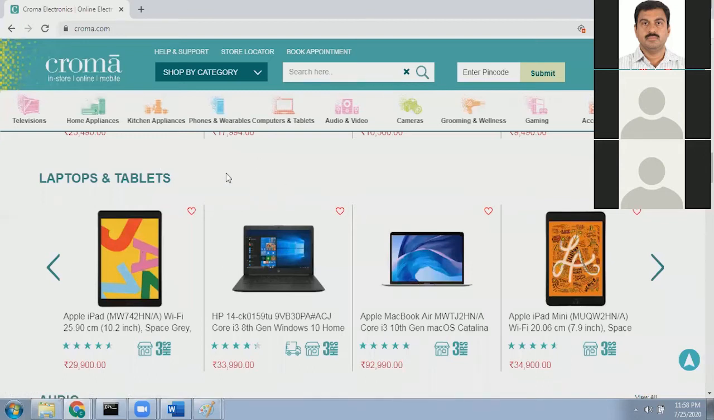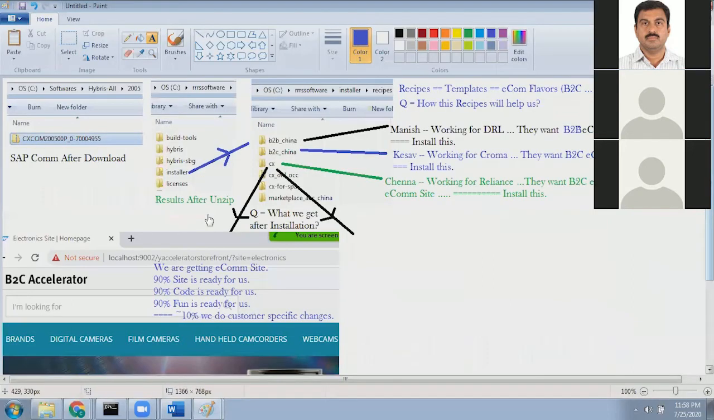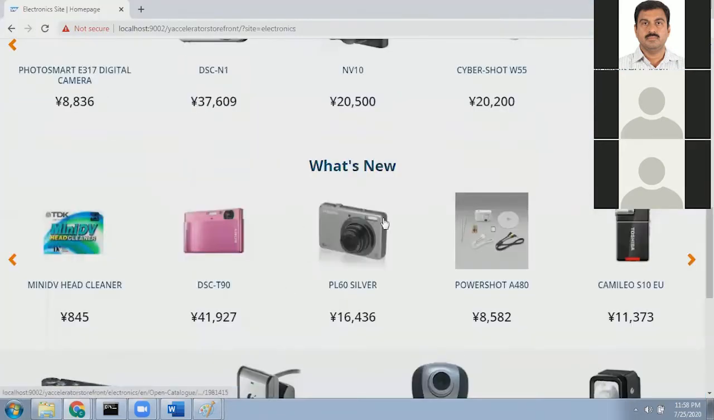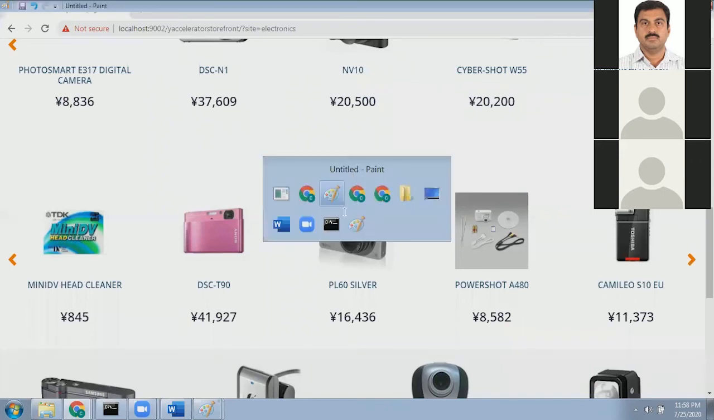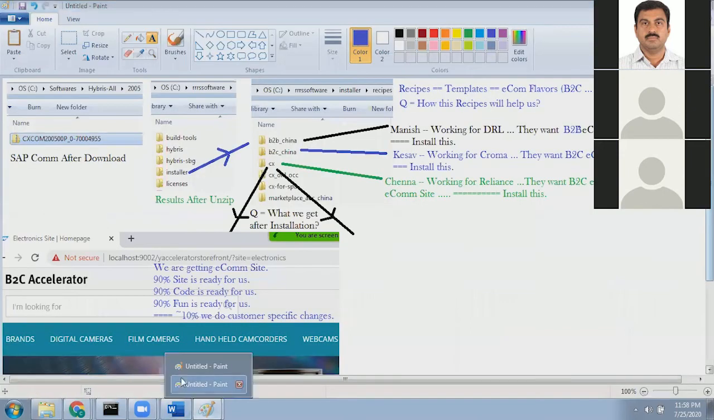By default, we are getting what's new. But instead of what's new, let's say my company wants last week's deals or last month's top selling products. My company wants those changes. You can do all these things very easily with the help of Hybris. That's why, let's come back to our requirement.